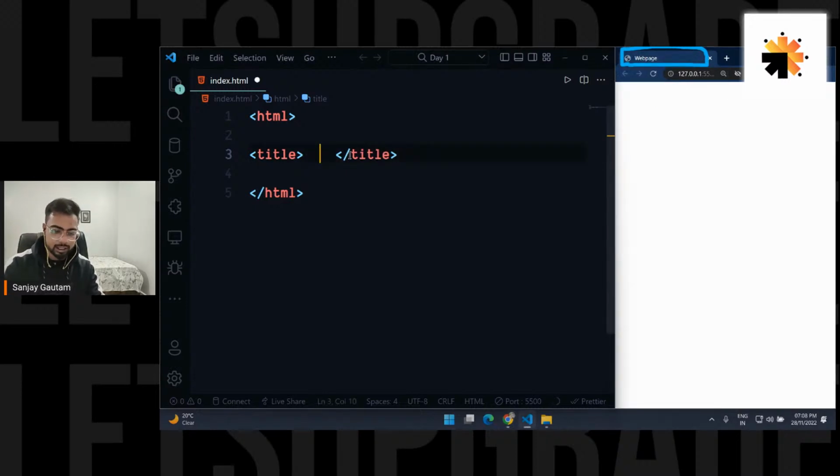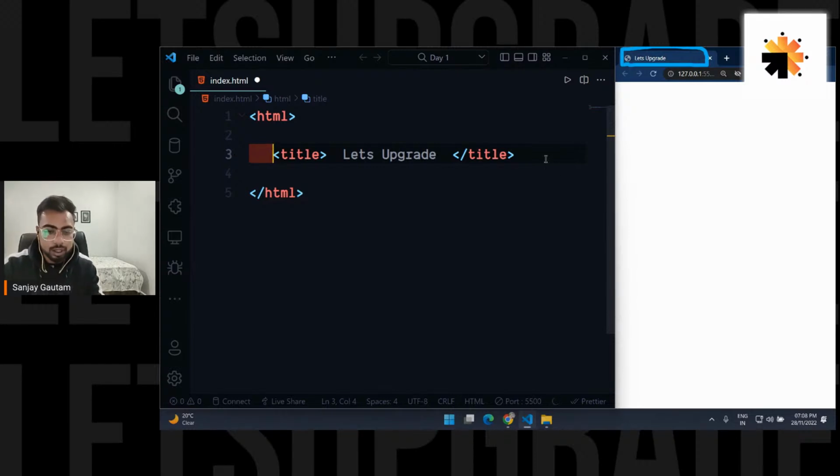So you can literally write anything. Let me write let's upgrade, and okay, spelling is not great, and save it. See, I'm getting this let's upgrade here. So this title tag is used to put a title for a website. Okay, that's great. Now we know the purpose of this tag.